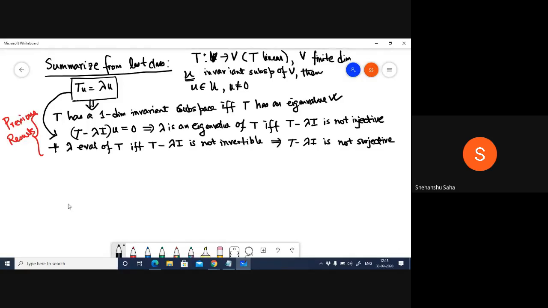Now, what we want to conjecture is the following. Suppose T is an operator, because you know that a linear transformation from a vector space onto itself is an operator, which we defined in the last class, and lambda is an eigenvalue.